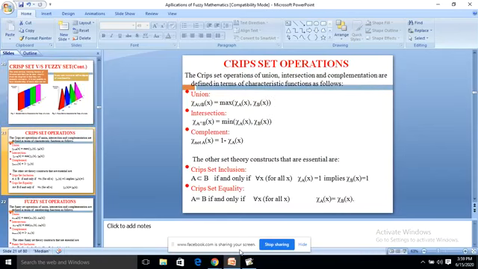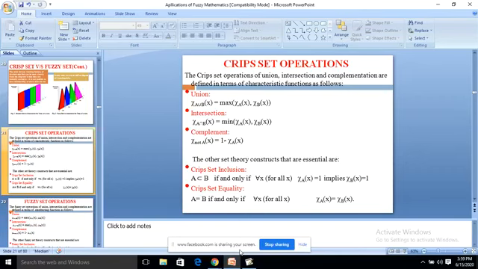Next, crisp set operations. The crisp set operations of union, intersection and complementation are defined in terms of characteristic functions and are given below. Union: chi of A union B equals the maximum of chi A of x, comma, chi B of x. Intersection means minimum. Complementation means 1 minus chi A of x.